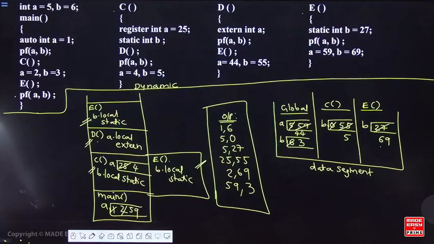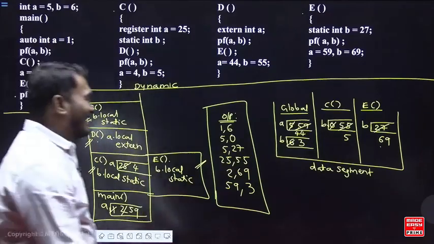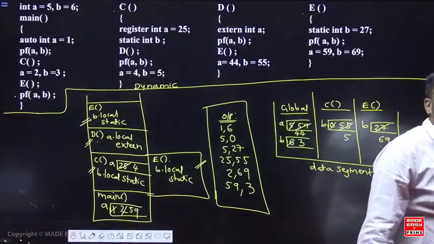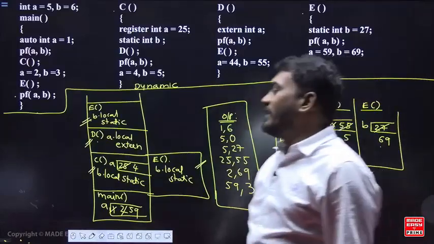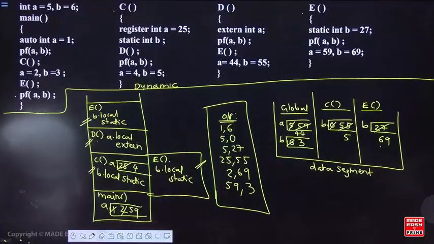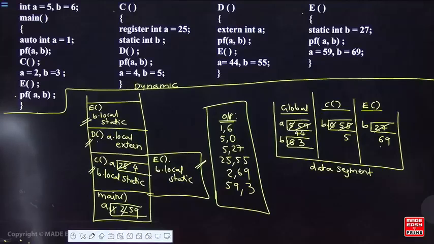Done. Will you take the children's lives? Right. So that is about scoping, static scoping and dynamic scoping. Is this clear?